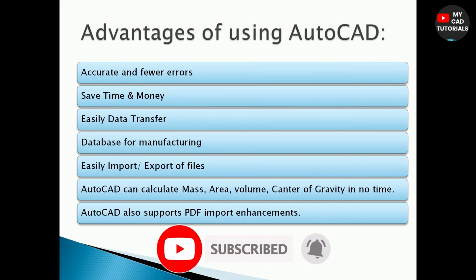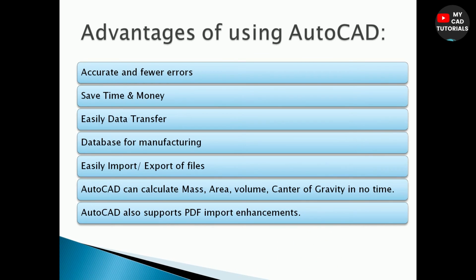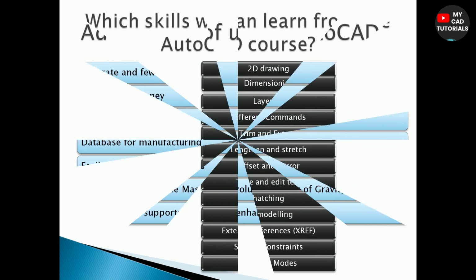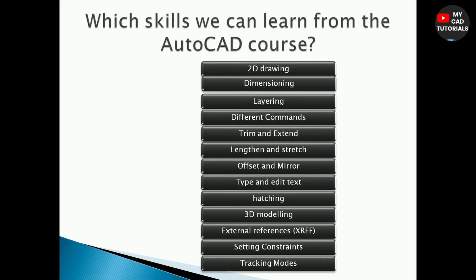Now we will see our fifth and last topic, which is which skills we can learn from the AutoCAD course. Here is the list of a few skills which we will learn from the AutoCAD course: 2D drawing, dimensioning, layering, different commands of the AutoCAD, trim and extend, lengthen and stretch, offset and mirror, type and edit text. You will learn all these things and many other things by doing the AutoCAD course.